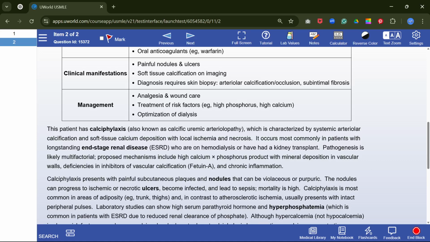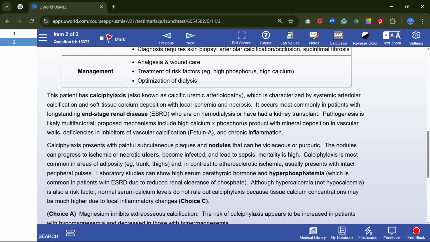Pathogenesis is multifactorial. Proposed mechanisms include a high calcium-phosphorus product with mineral deposition in the vascular wall, deficiencies in inhibitors of vascular calcification like fetuin-A, and chronic inflammation.